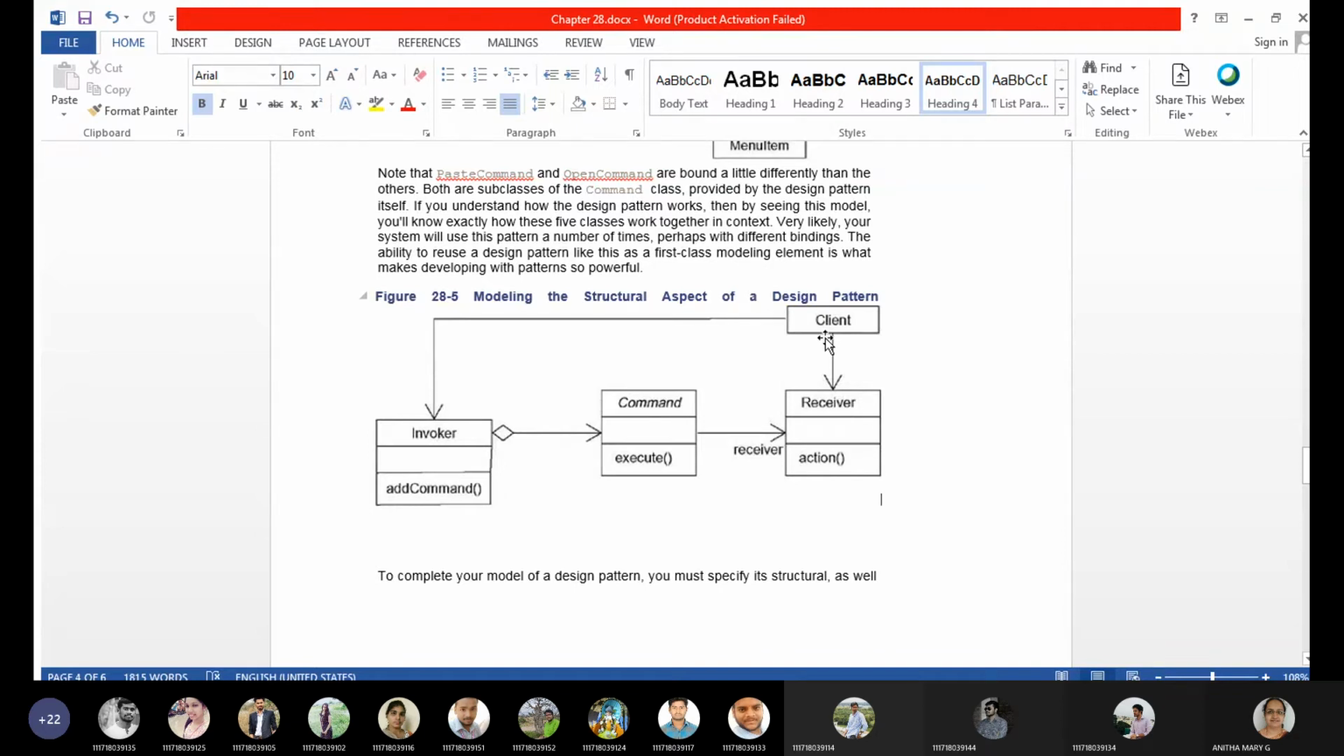So if you see here, this is unidirectional association, what we call navigation. It's always one directional, client to receiver only, and also command to receiver and invoker to command. It is navigation as well as a whole-part relationship between invoker and command. Command is a part of the invoker, and client also depends on the invoker.